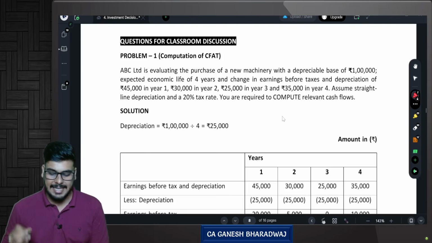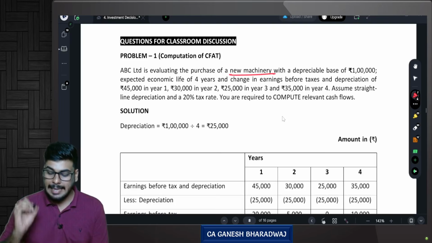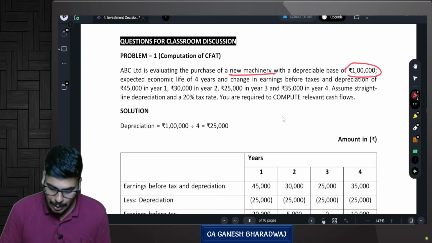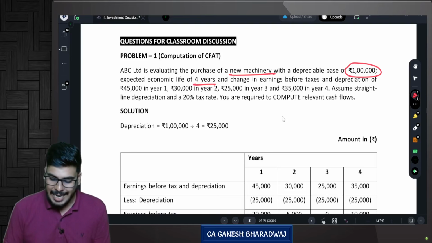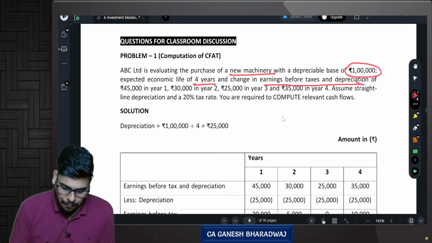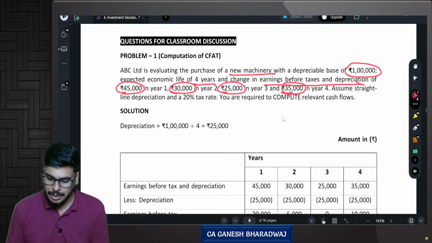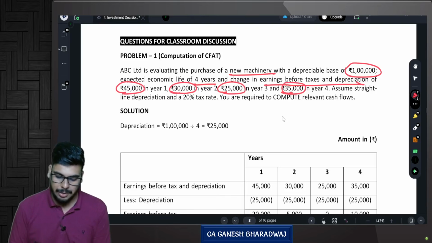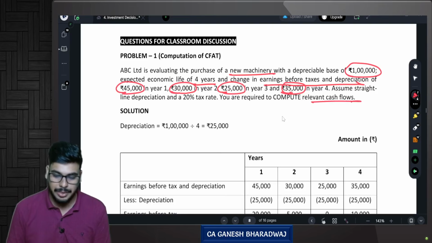ABC Limited is evaluating purchase of a new machinery with a depreciable base of 1 lakh rupees, expected economic life of 4 years, and the change in the earnings before taxes and depreciation of 45,000 in year 1, 30,000 in year 2, 25,000 in year 3, and 35,000 in year 4. Assume straight line method of depreciation and a 20% tax rate. You are required to compute the relevant cash flows.